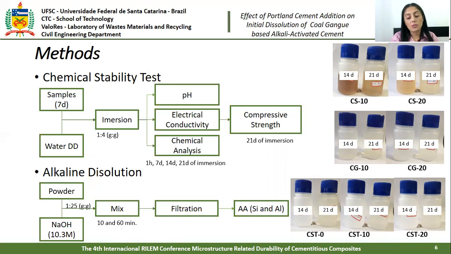The alkaline dissolution test consists of weighing 1 gram of powder, adding 25 grams of sodium hydroxide, and mixing it. The solution is vacuum filtered with a quantitative filter, diluted, and acidified. The concentration of dissolved aluminum and silicon was analyzed by atomic absorption.